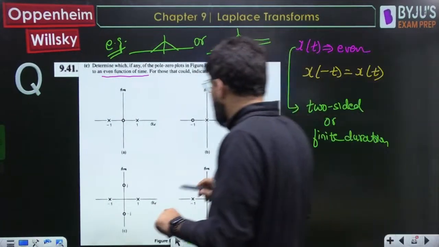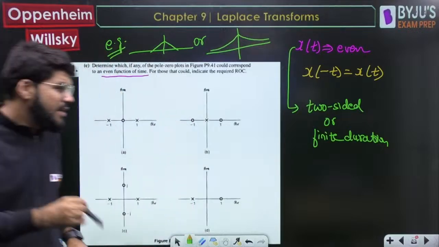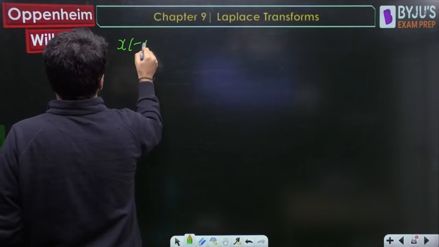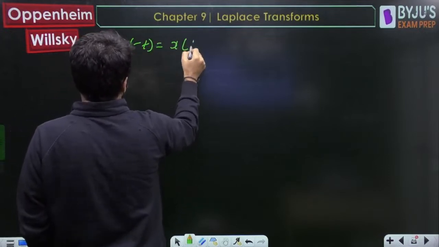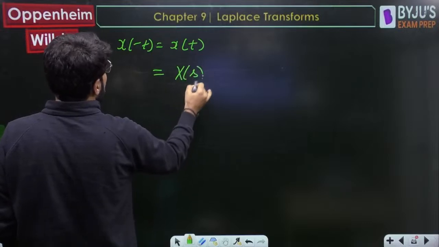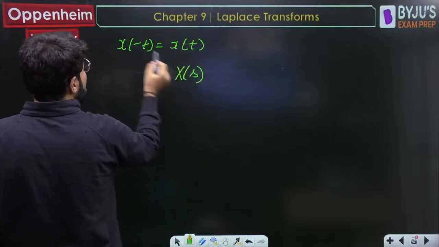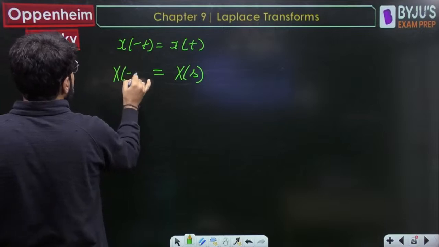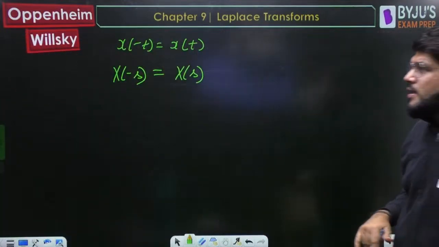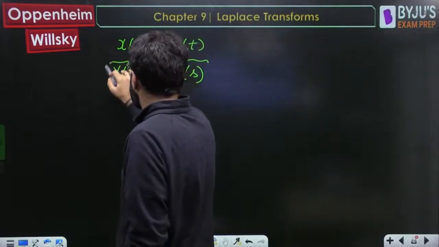Now, this is one case. Next, what we know is that they are telling x(-t) is equal to x(t). That is what even symmetry means. What is the Laplace transform? If two signals are equal, the Laplace transform will be equal. So the Laplace of x(t) is X(s), but what is the Laplace of x(-t)? We used in the previous questions, X(-s). Okay, folding property. So X(-s) should also be equal to X(s).